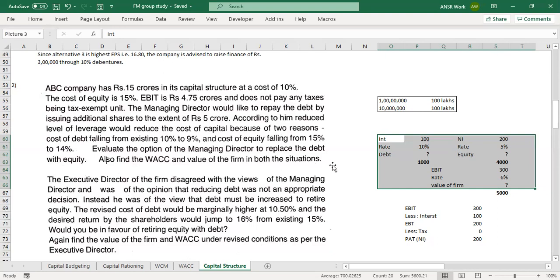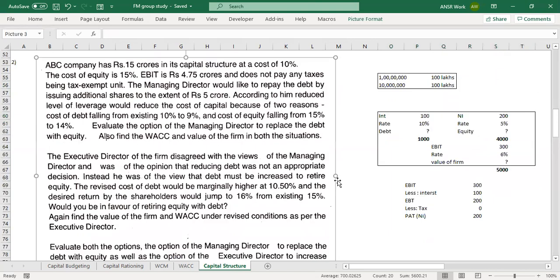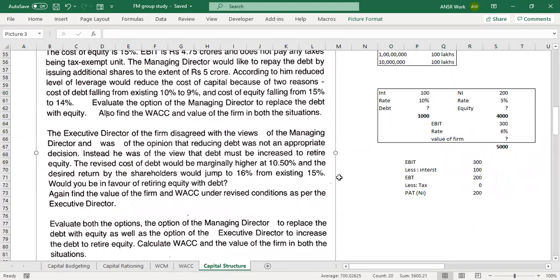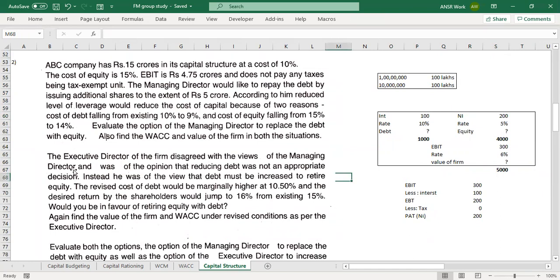37.5 is the correct answer. Awesome. While I wait for the others, you can carry on to the next one, please, and calculate the value of the firm in both situations there also.